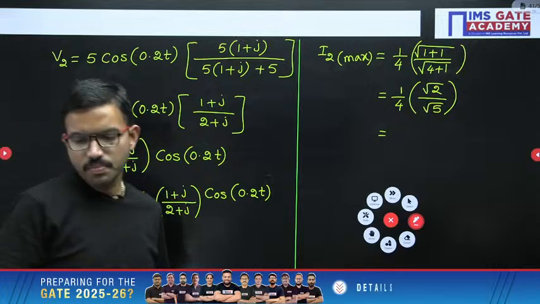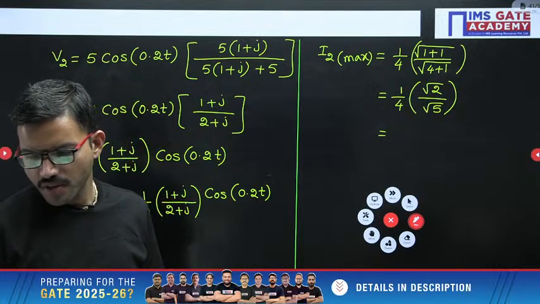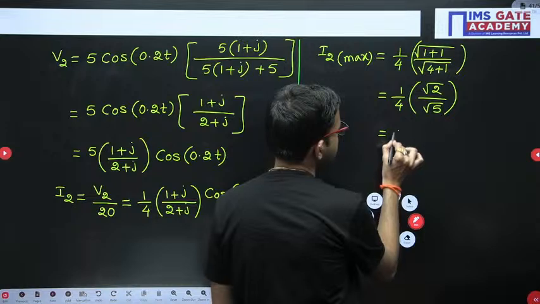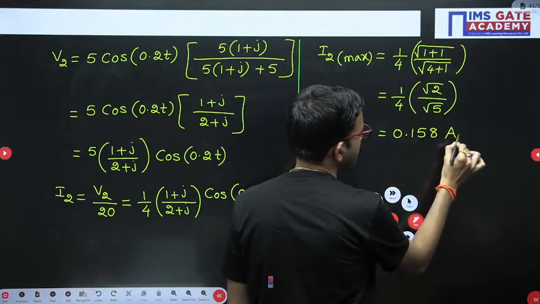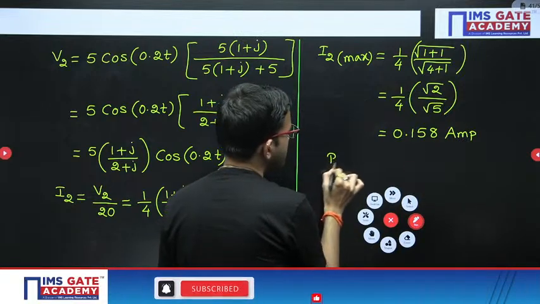After doing the simplification, you will get 0.158, units are ampere.